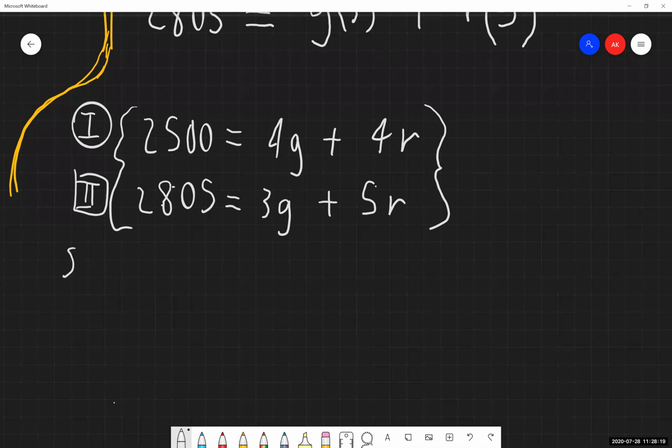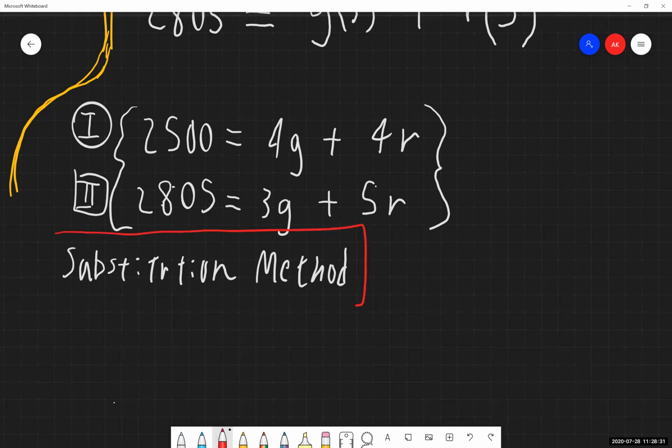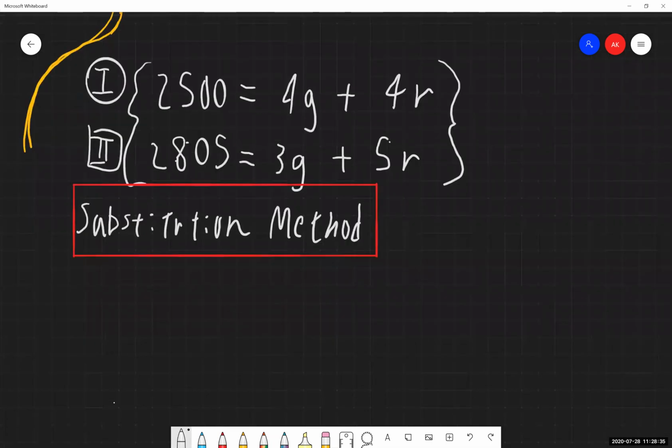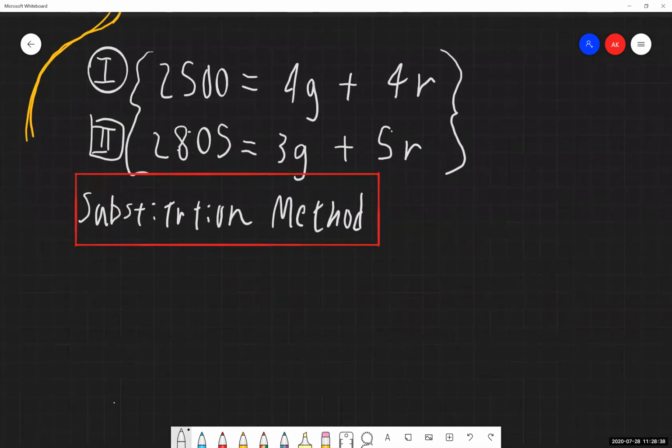So we'll use the substitution method, so you can follow what we're using here. Okay, so solving my first equation for R. So writing that out for myself.